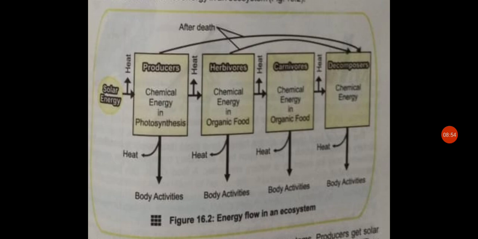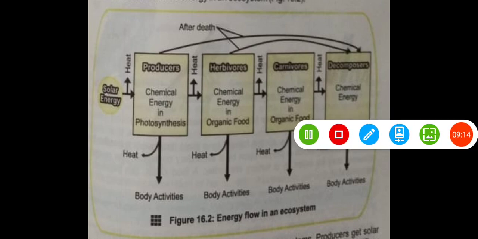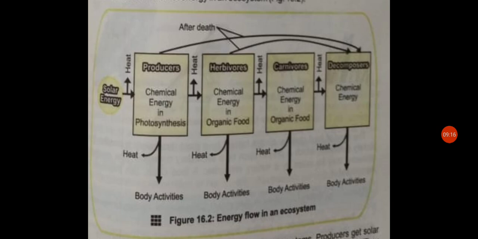Here you are watching that the sun is the primary source of energy for all ecosystems. Producers get solar energy and transform it into chemical energy by the process of photosynthesis. They store this energy in their tissues and also transform it into mechanical and heat energy during their metabolic activities. The energy in producers' tissues flows to herbivores when producers are eaten, and herbivores transform it into mechanical and heat energy during their metabolic activities and store the rest in their tissues.